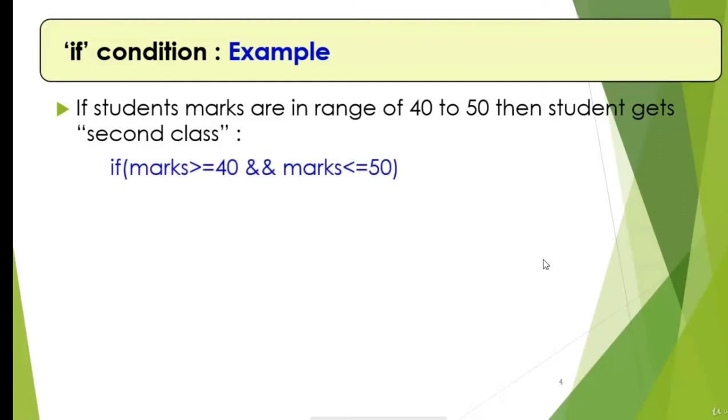If, in the bracket, marks greater than or equal to 40, double AND, that is a logical AND, marks less than or equal to 50. If this condition is true, then printf that you got the second class. And there is an end of the if statement. Thus, we can write a simple if condition. Note that there is no semicolon after the if statement.